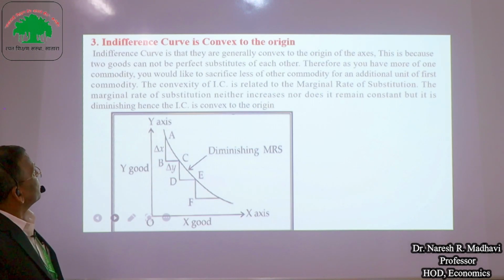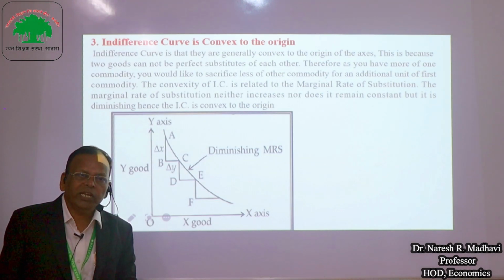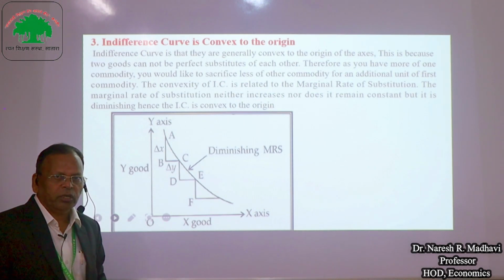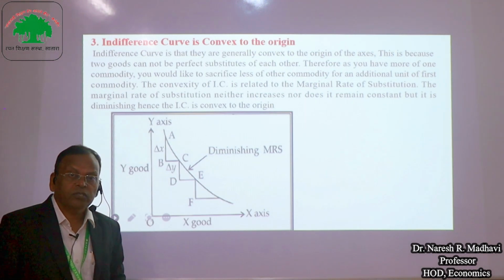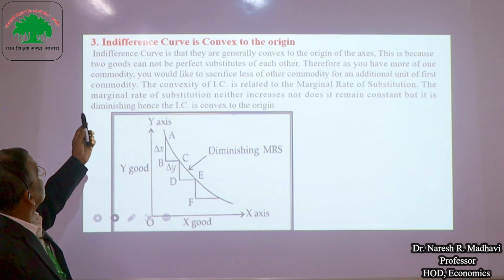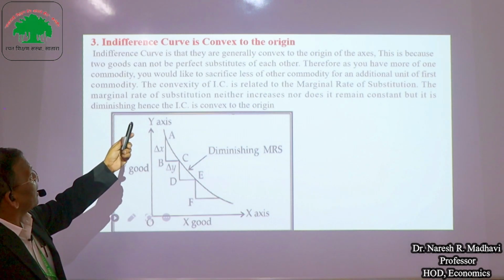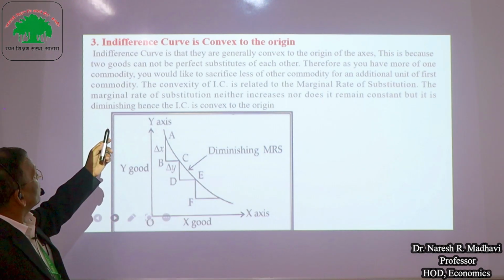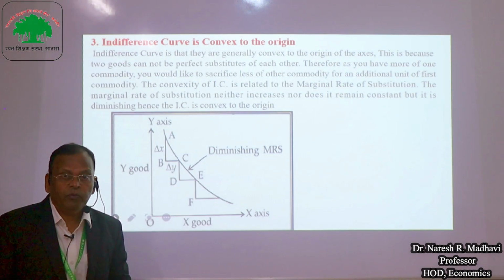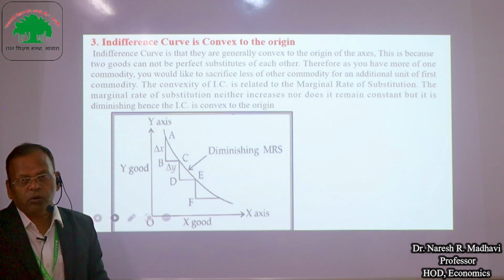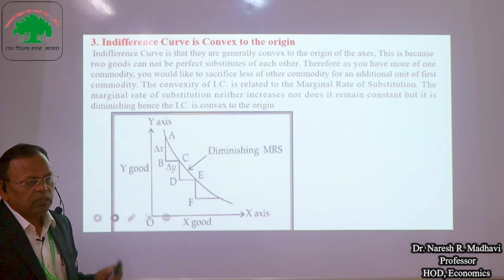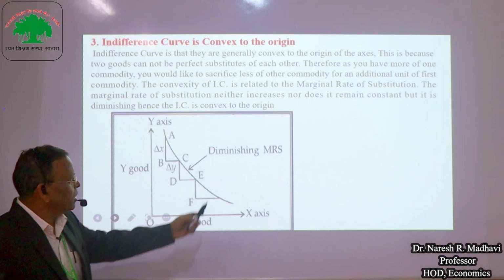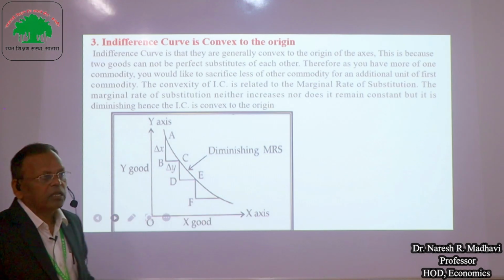Another property is that the indifference curve is convex to the origin. The convexity of the indifference curve is related to the marginal rate of substitution. The marginal rate of substitution is diminishing, and therefore the indifference curve is convex to the origin. Indifference curves are generally convex to the origin. This is because two goods cannot be perfect substitutes for each other. It means when the consumer increases consumption of one good, he reduces consumption of another good. Therefore, the indifference curve is convex to the origin. Convexity is related to the diminishing marginal rate of substitution.